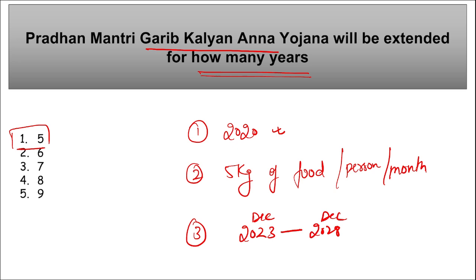So this is your Pradhan Mantri Garib Kalyan Anna Yojana to provide 5 kg of food free of cost per person per month. And these individuals will receive this free food on the basis of their ration card. So these people have to show their ration card to the shops, and those ration shops will provide them with this free food.